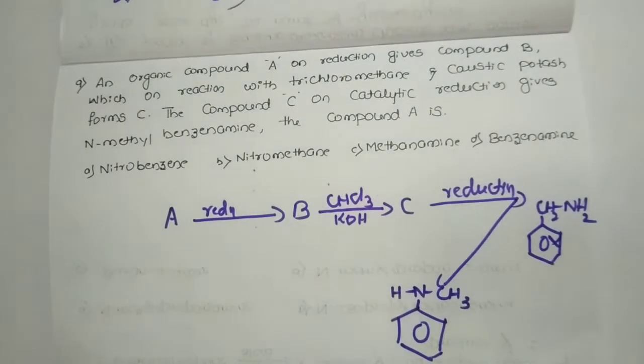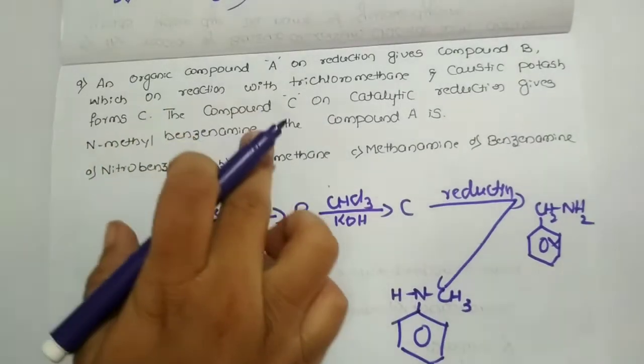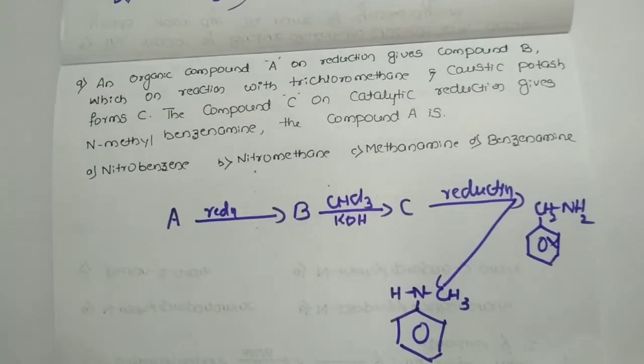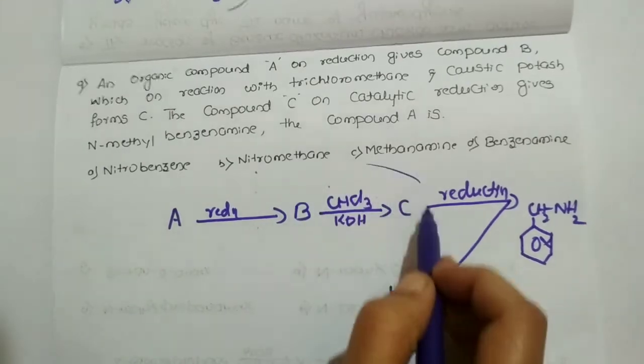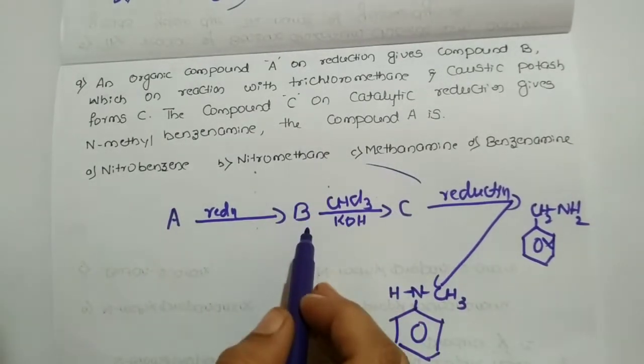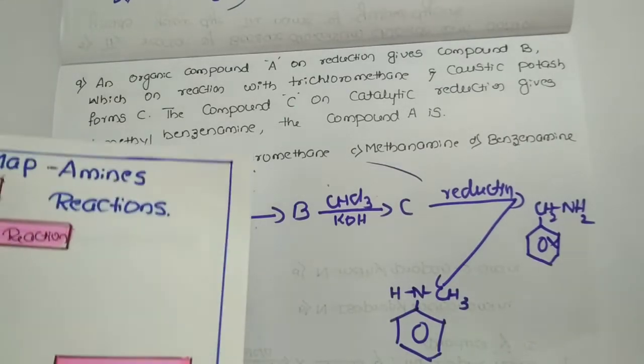Okay, so now quite simple. We need to predict the compound A. What is the starting compound or the reactant we need to detect? Quite simple. Listen students, at least if you know this part, you can predict from B to C what it is, then you can answer. That we have discussed through the mind map. Let me show you that.